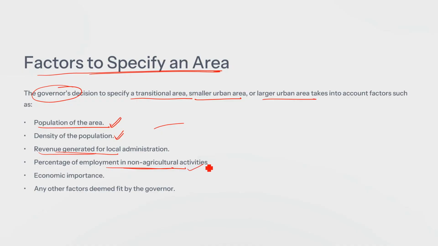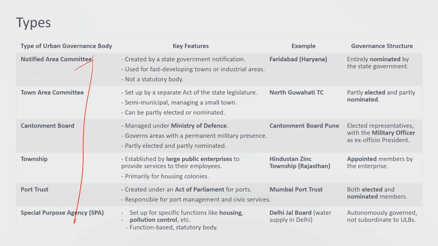So what is that percentage? Then, what is the economic importance, or any other factor the government decides? So it can be population, density, revenue generated, the percentage of non-agriculture activities, people employed under non-agriculture activities, and economic importance.